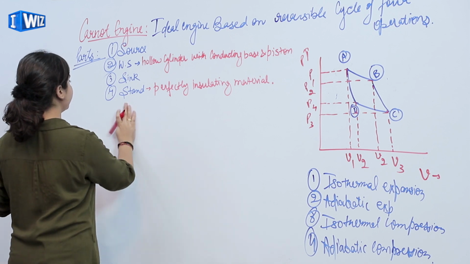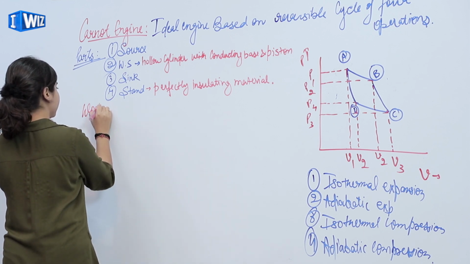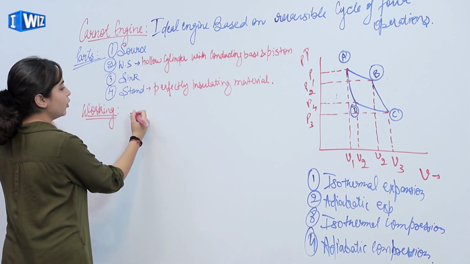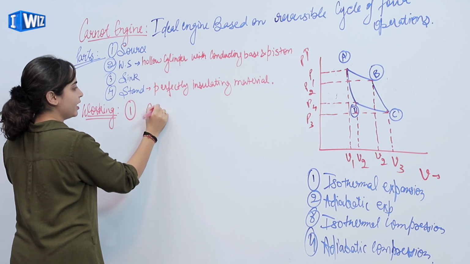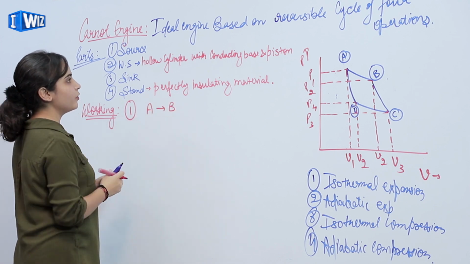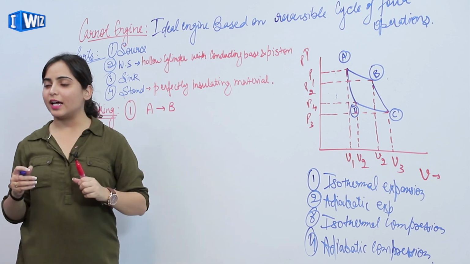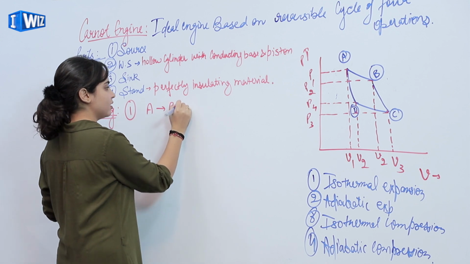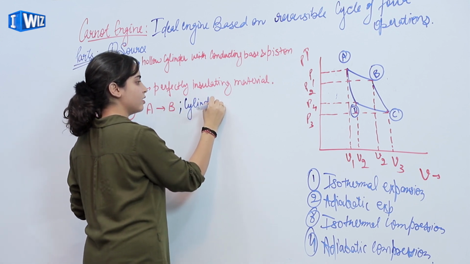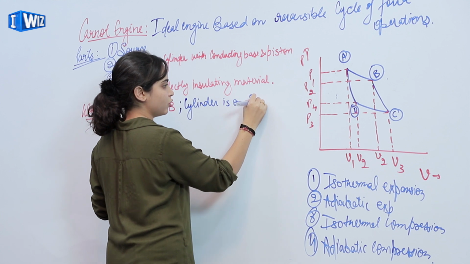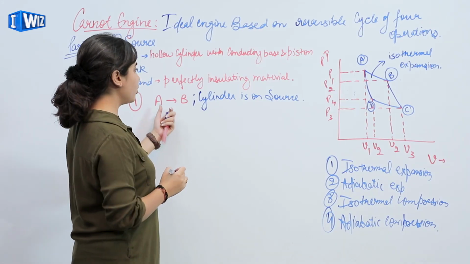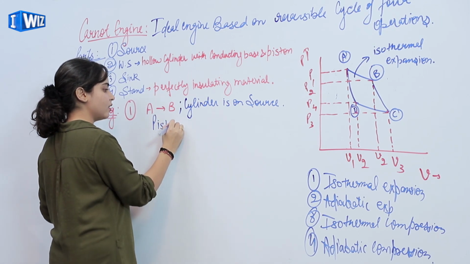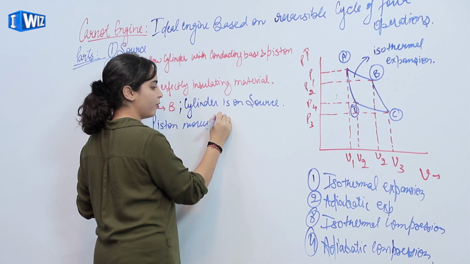So let's start with the working of the engine. The first step is from A to B. We take the working substance, the hollow cylinder, and put it on the source. From A to B, the cylinder is on the source and the piston moves upward.